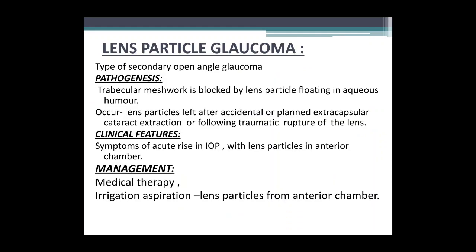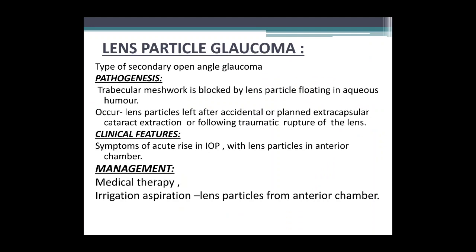Lens particle glaucoma is a type of secondary open angle glaucoma in which the trabecular meshwork is blocked by lens particles floating in the aqueous humor. This can occur due to lens particles left after accidental or planned extracapsular cataract extraction, or following traumatic rupture of the lens.